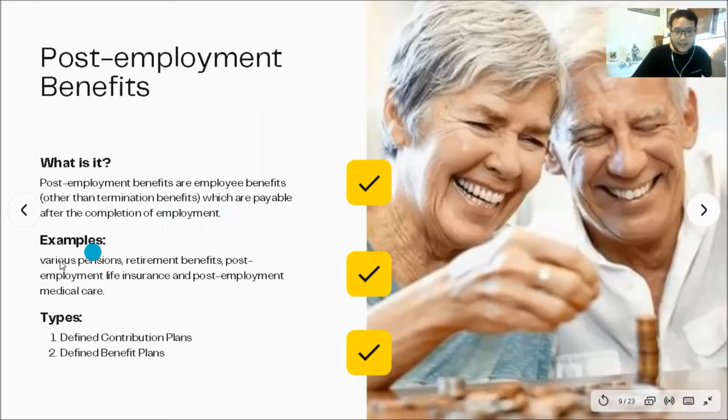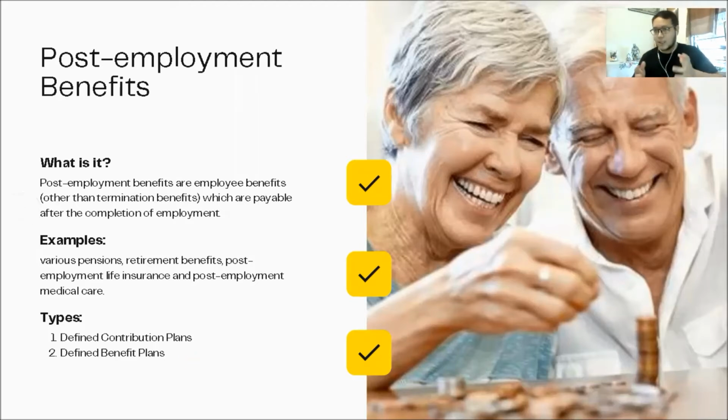Examples are various pensions, retirement benefits, post-employment life insurance, and post-employment medical care. There are two types of it. First, defined contribution plans, which is synonymous with KWSP and EPF, and defined benefit plans, which is a bit hard to find in Malaysia and a bit complex.